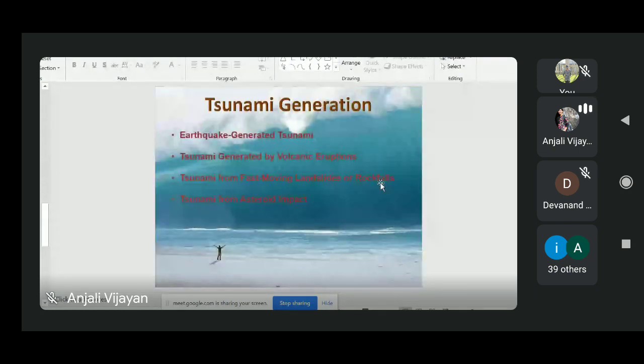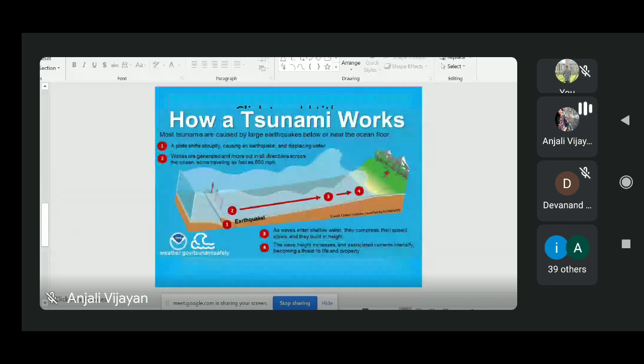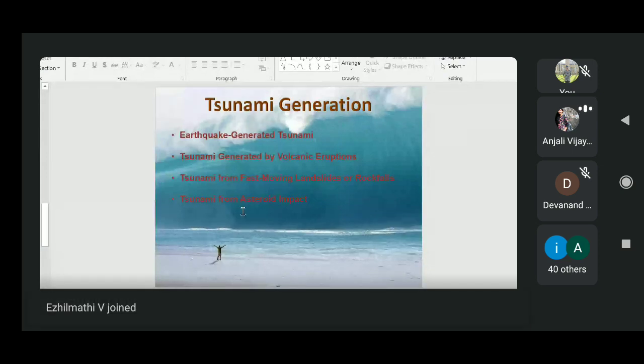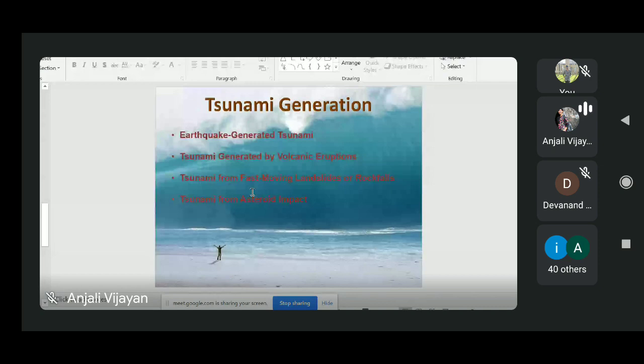Now we will see how the tsunami forms. There are four different reasons for tsunami generation. In most cases, in 90% of the cases, it is due to some submarine earthquake. It can also happen due to some submarine volcanic eruption, sometimes due to some submarine landslide, and it can also be due to some submarine asteroid impact. I'm not quoting examples for these different types, so you can read from the reference material which I have shared.